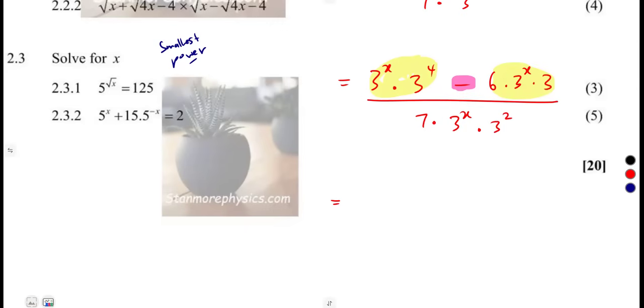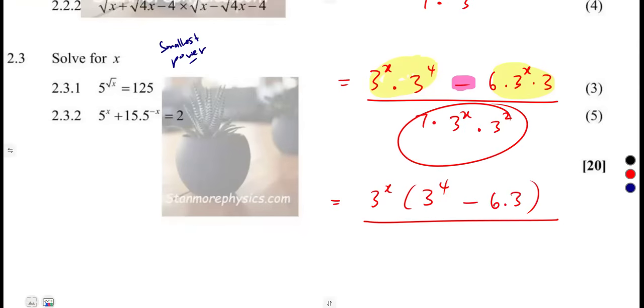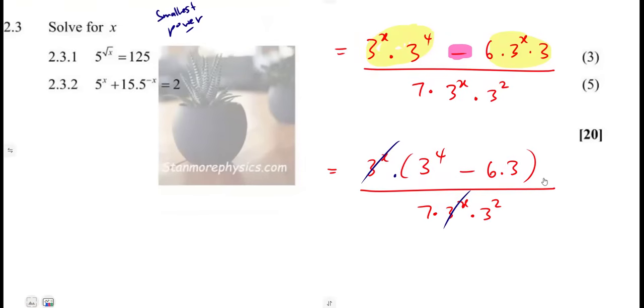All right? 3 to the exponent of x, I'm going to remain with 3 to the exponent of 4 minus here, I'm going to remain with 6 times 3. All right? Over, all right, the denominator is just a single term. There is no need of you factoring out. There is no factorization. It's a single term. So this and this can cancel. Remember, you're under a product.